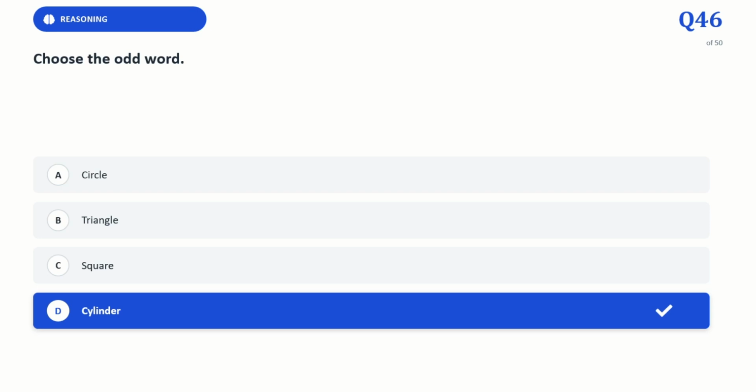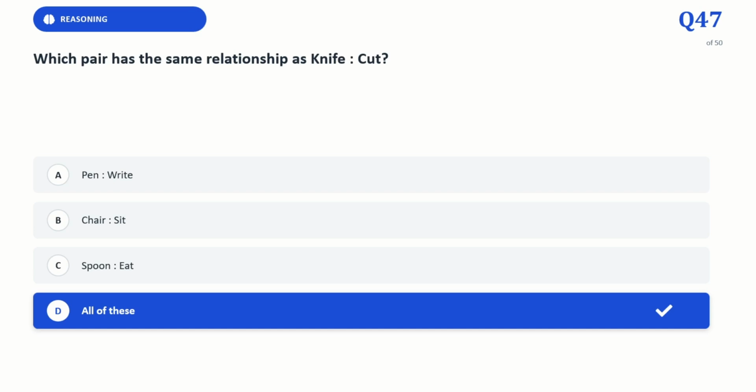It is a 3-dimensional, 3D object that occupies space and has volume. Which pair has the same relationship as knife and cut? The correct answer is all of these. The relationship in all of these pairs is object, function, or tool and its primary action.